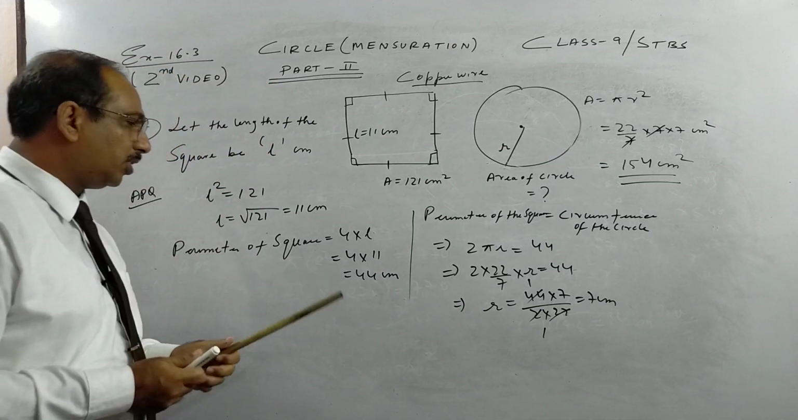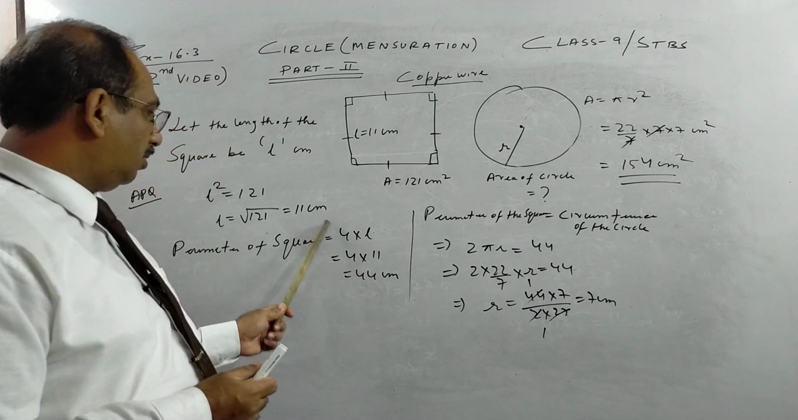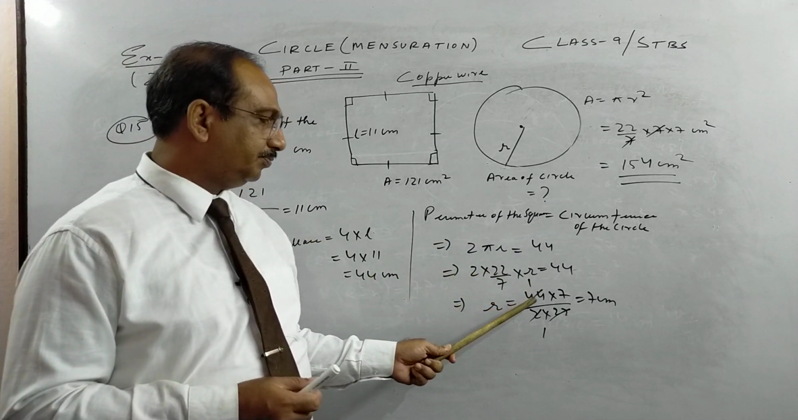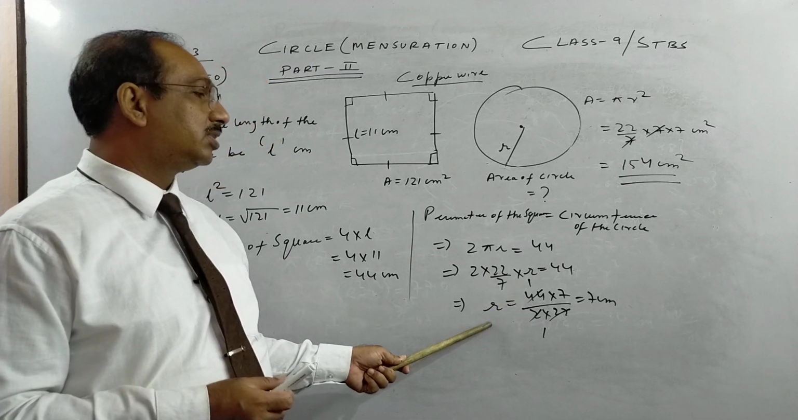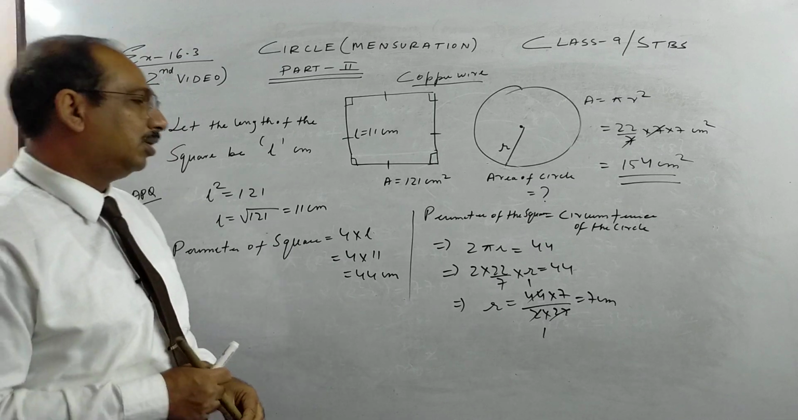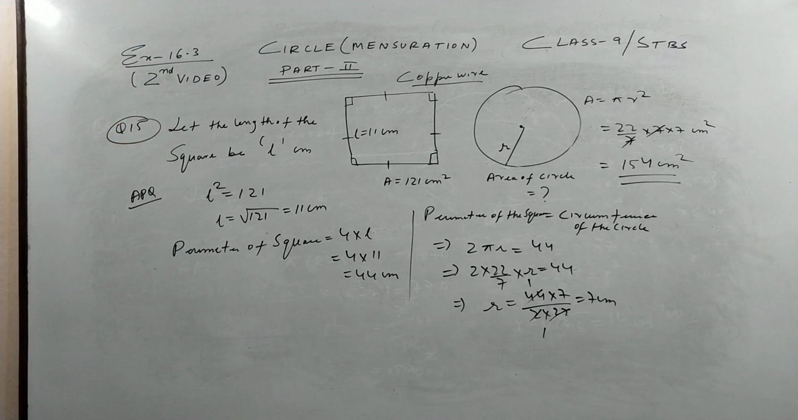So there are 3 important steps here: finding the side, finding the perimeter, then that is equal to the circumference of the circle, getting radius and getting area. Maybe 4 steps are involved. So kindly pause the video and copy this question. Then we move on to the last question of this session.